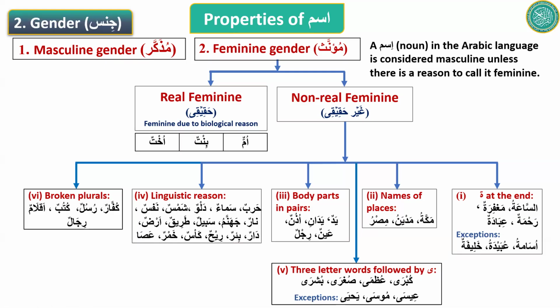So when you see an ism, just think about that ism, and see if it has any of these 7 reasons. If it does, then it is feminine. If it doesn't have any of these reasons, then we will call it masculine. Okay? All right.